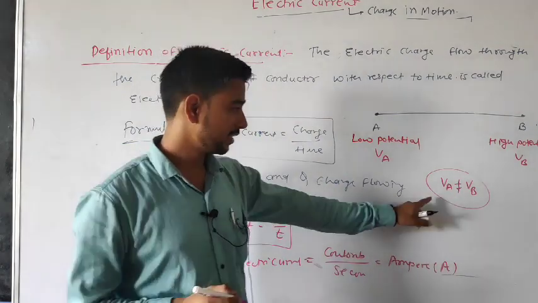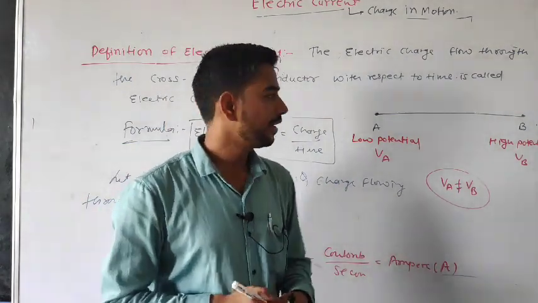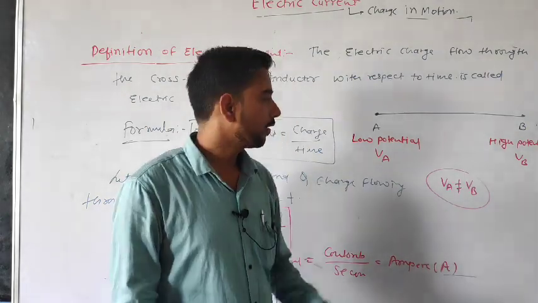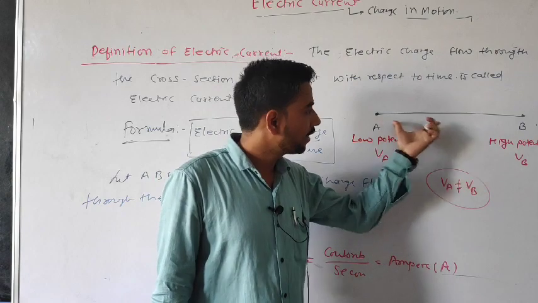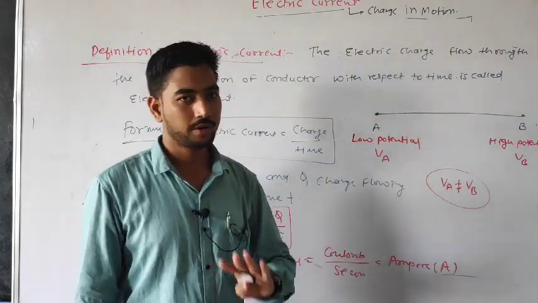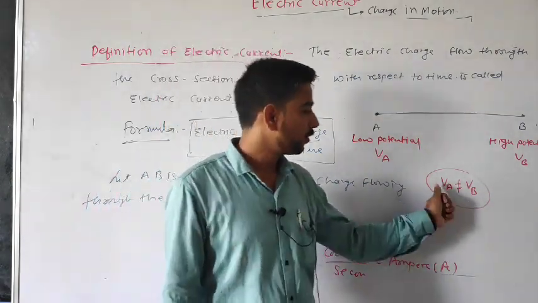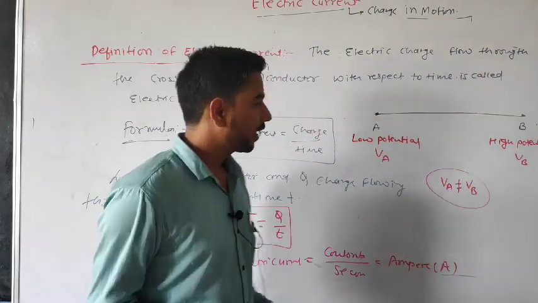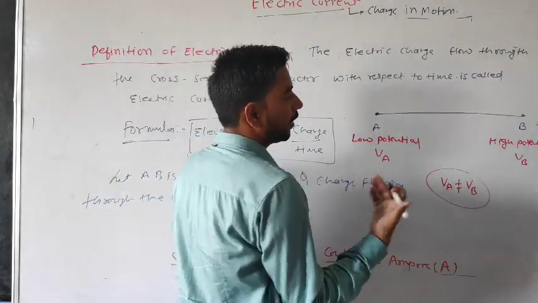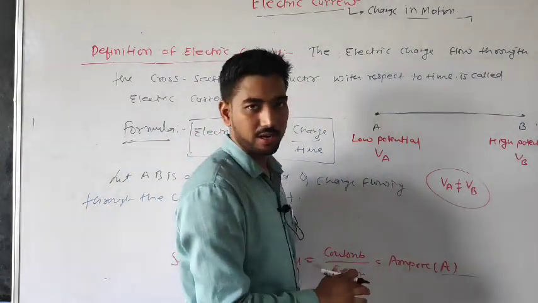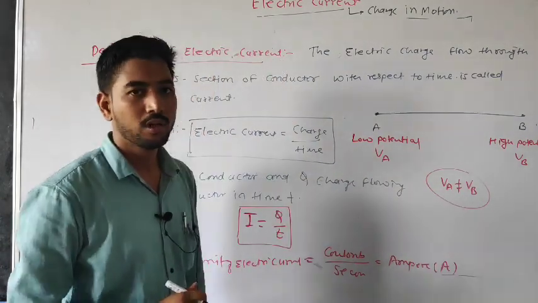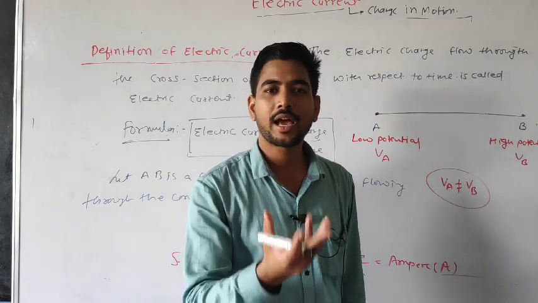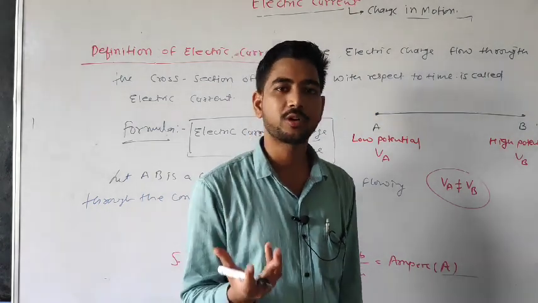This is the condition for current to flow in any conductor. Here one end is at low potential, one is at high potential. It means that in this wire current will flow, because where a voltage difference is present, current will flow. So in which direction will current flow, from A to B or B to A? Think: what is the meaning of high potential? That means it has a lot of positive charge, so its potential is high.